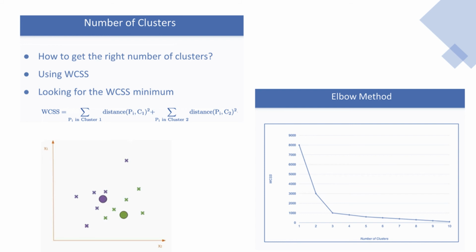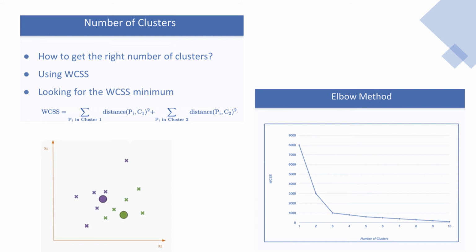What we are actually looking for is the optimal minimum of this WCSS. And how do we actually get these values? Well, if we take a look at the example below, let's say that this is a final state that we got, and we decided that we are going to have two clusters. So we will calculate WCSS for this situation.